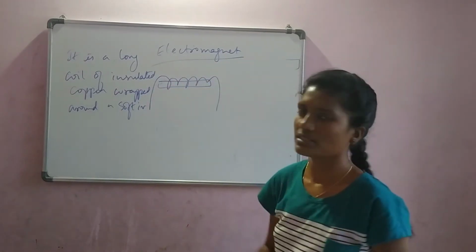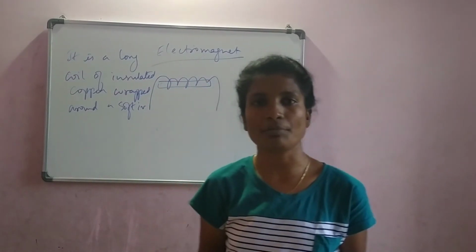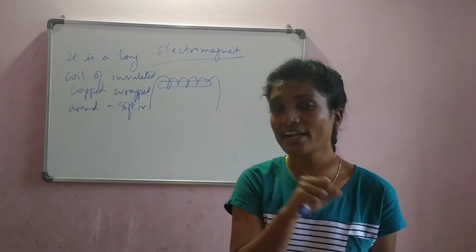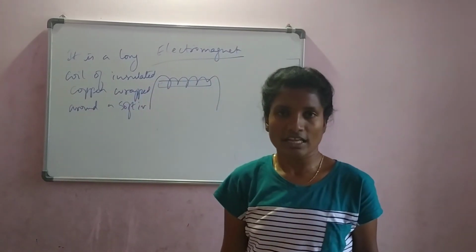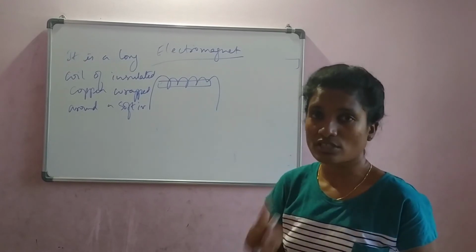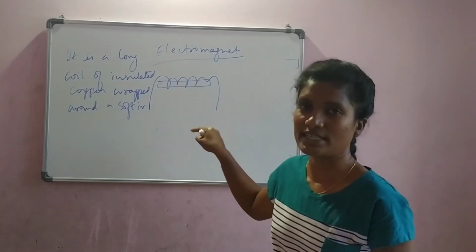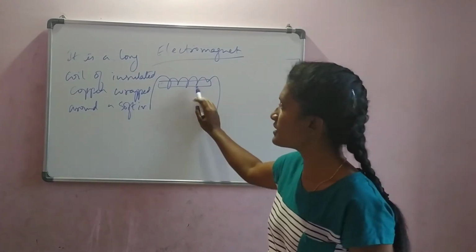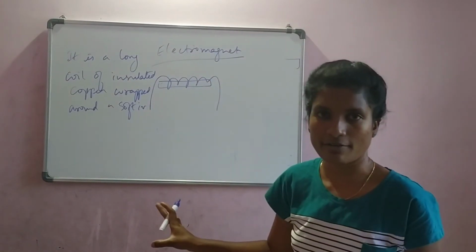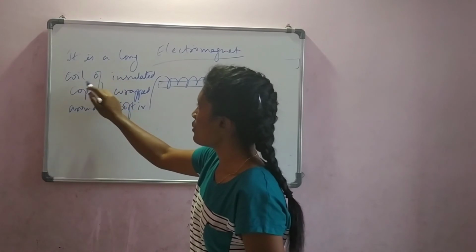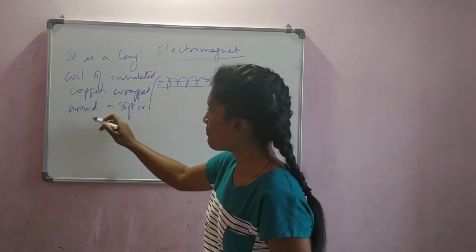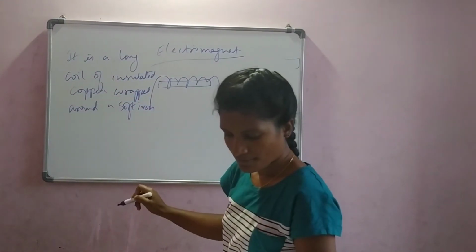Keep an iron piece there, then you coil that with a copper wire. Okay, you understand? Solenoid had only coils, but here we are adding one soft iron piece. Okay, so there are 2 things here. This is now called as electromagnet. Okay, earlier this material was called as just iron. Now I am making this as electromagnet. So it is a long coil of insulated copper wire wrapped around a soft iron piece.